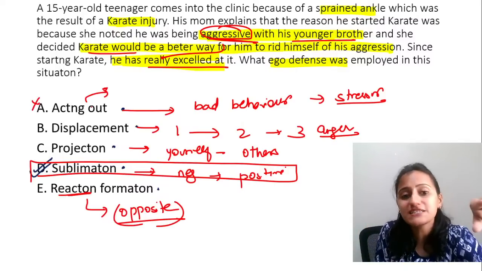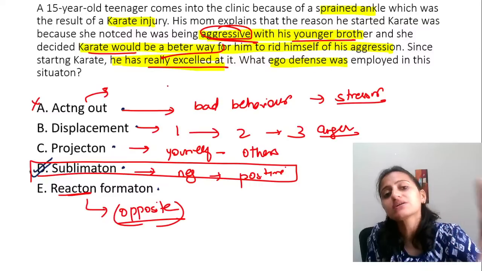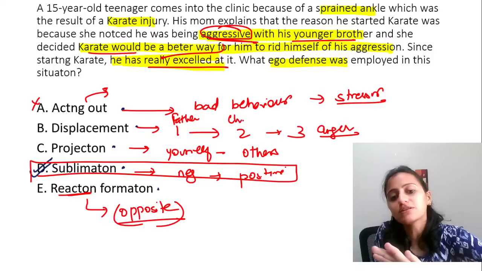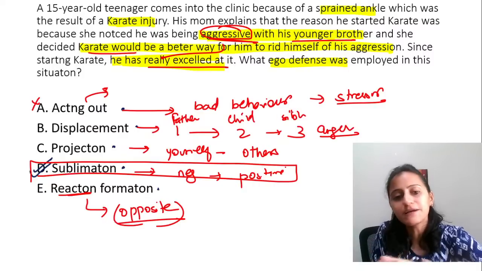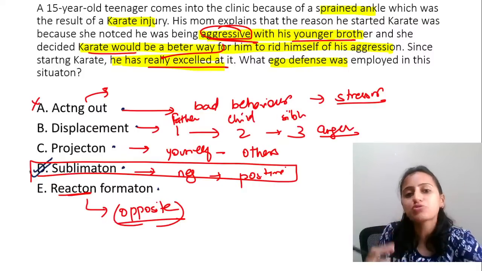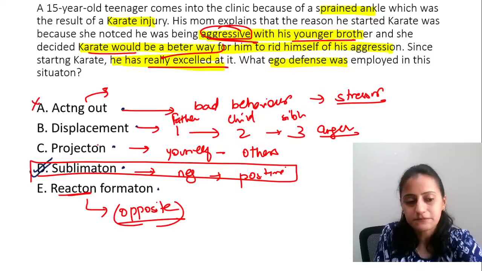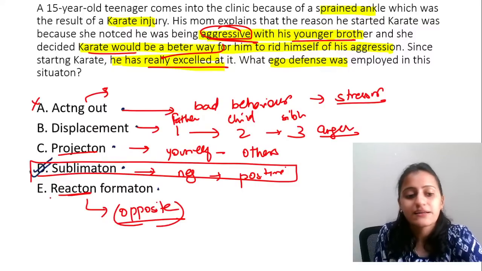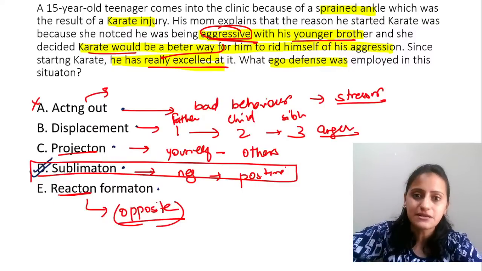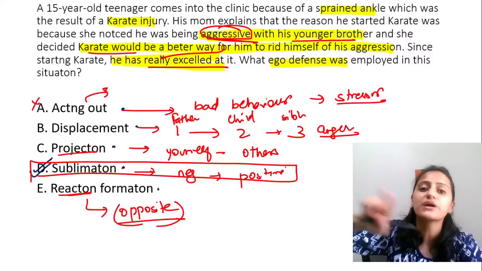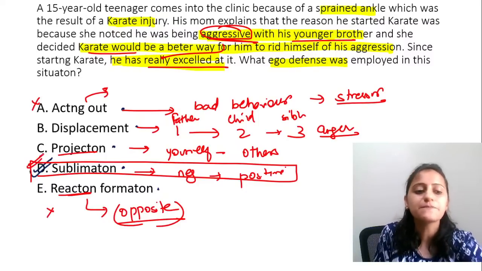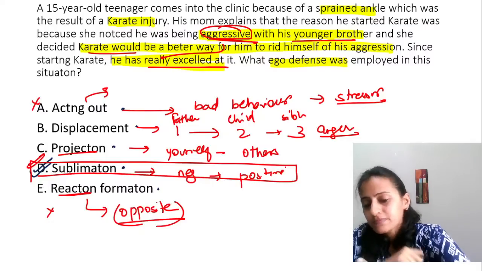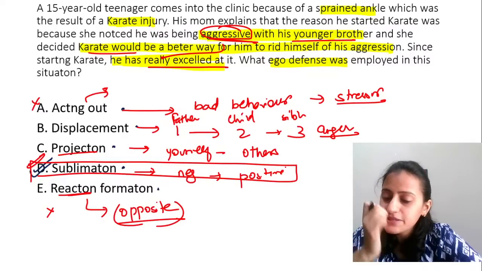This is not displacement because it is not that the father is angry at the child and then he is angry at the sibling. Displacement will have at least 3 people for causing the displacement. This is not projection and this is not reaction formation, right? It's not that the child loves the sibling, but he is being aggressive, showing the opposite. Even that is not there. So the answer here is sublimation. Okay, is this clear with everyone?